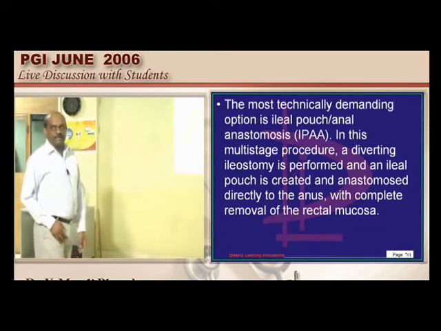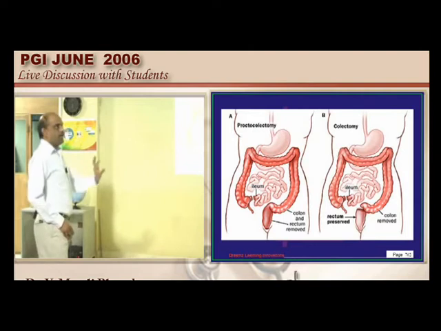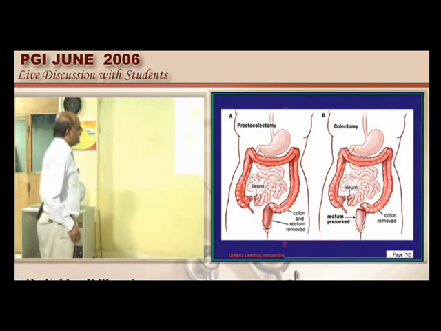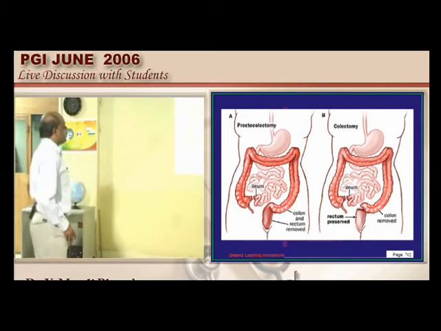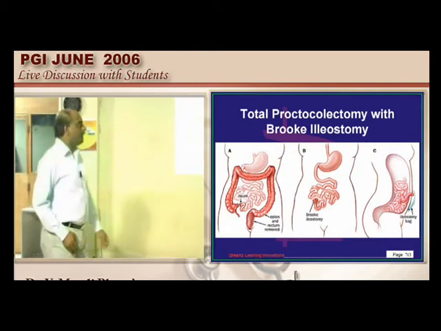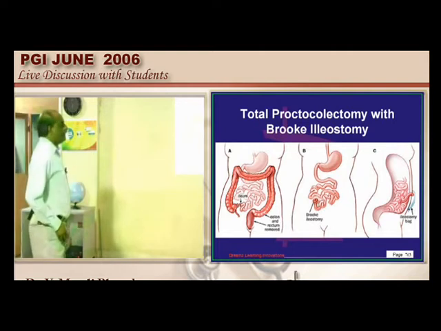Let us look into the same thing, doctor. You have the ileum and you have the intestine, that is the colon and the rectum, all of them are being removed and the ileum is opened out as a blind pouch through an ileostomy, that is one possibility. Second, you can do only colectomy, if at all the rectum is not involved, then you can preserve the rectum, that is another choice available. Then what is that ileostomy called as? Brooke ileostomy. So you can do a total proctocolectomy with Brooke ileostomy, one of the procedures that can be done.